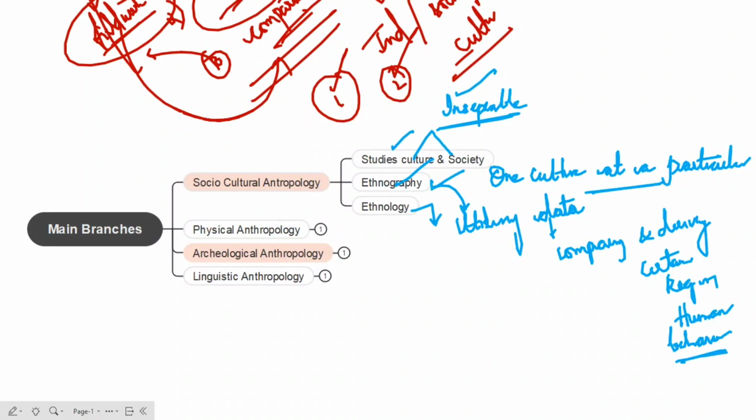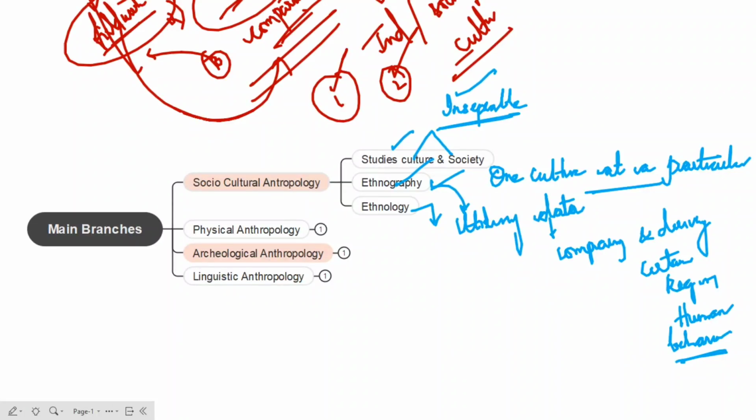Ethnography is nothing but studying the culture at a particular time, and in ethnology we are utilizing and comparing the data, and finally we are deriving certain regularities in human behavior.